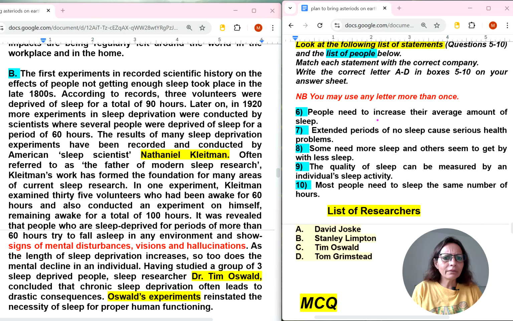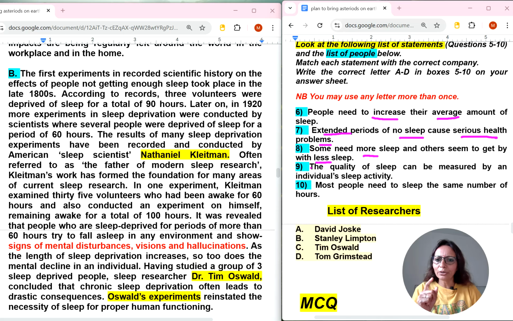People need to increase their average normal amount of sleep. Extended periods of no sleep cause serious health problems. So we know where they were talking about serious health problems, some consequences of less sleep in a paragraph. Some need more sleep and others may get less.